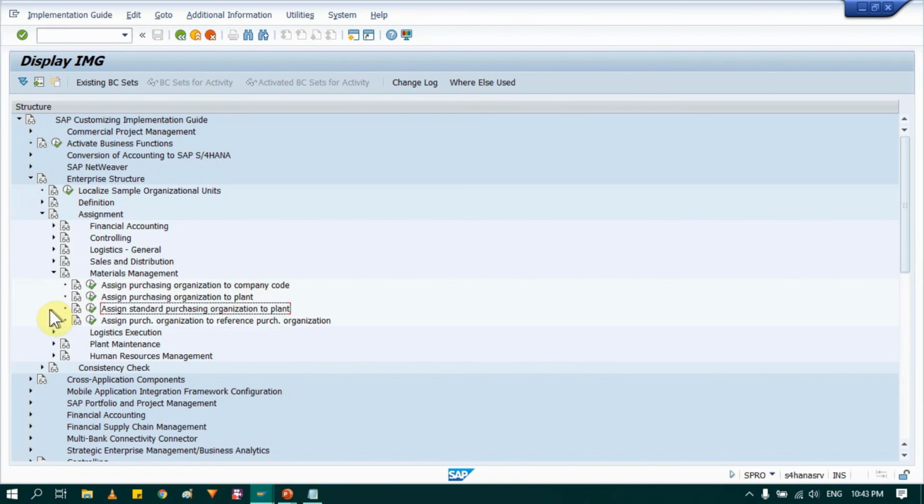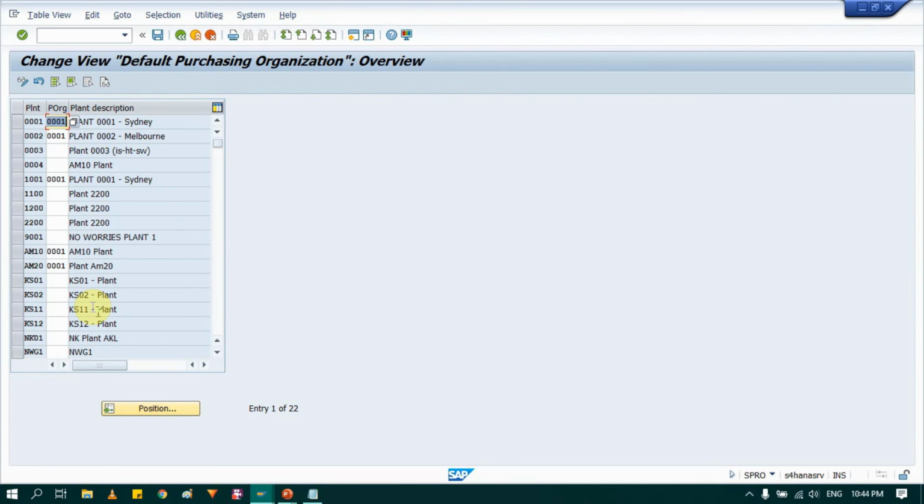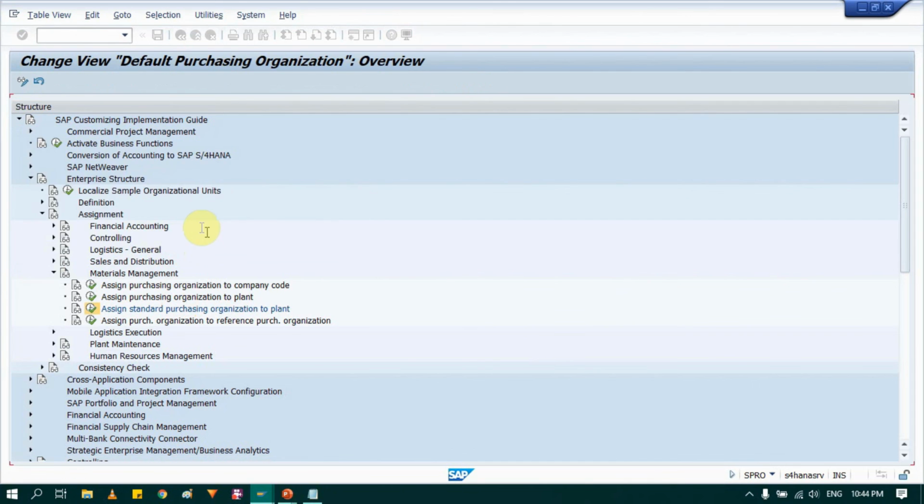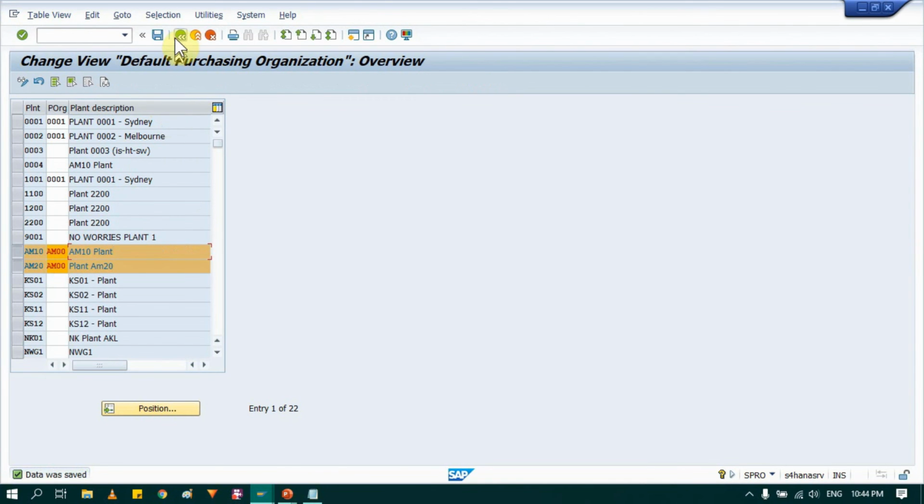So you always maintain a standard purchasing organization to plant, or you can maintain the same one. Let's say I have this plant, so I can maintain my standard purchasing organization to this plant, and these two plants. We can maintain the same, but it has to be there. If it's not there, then the system will not allow you to perform special procurement scenarios.